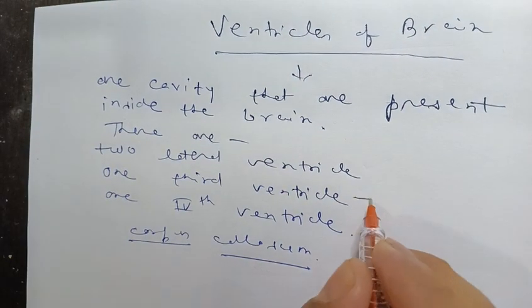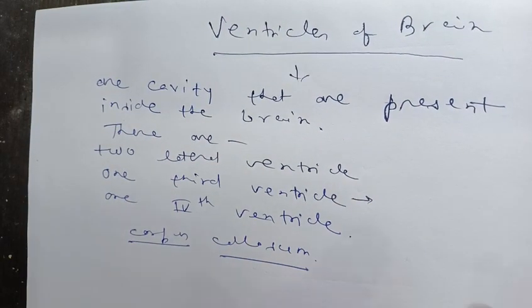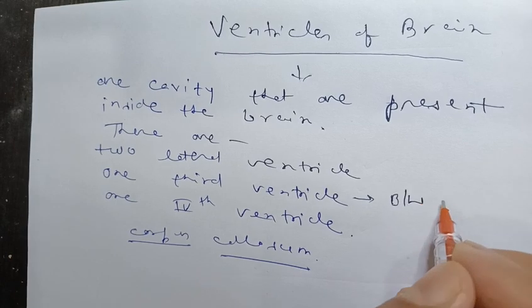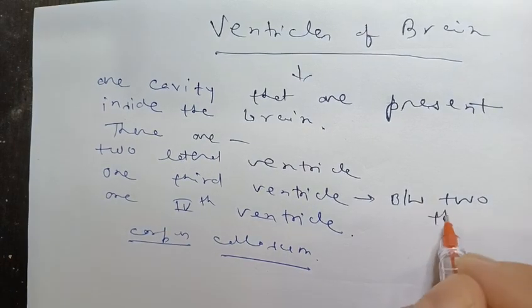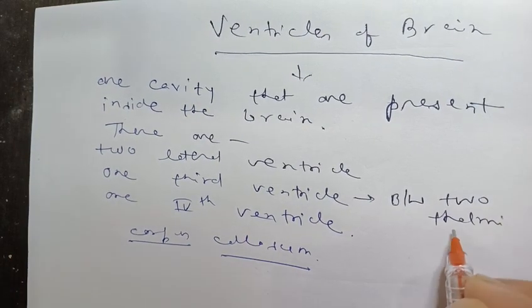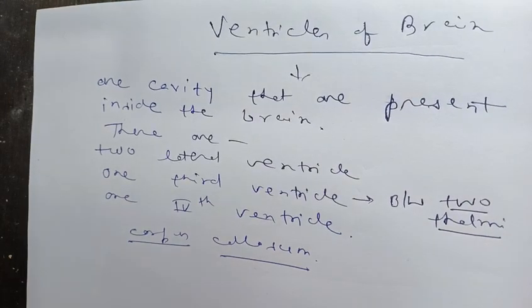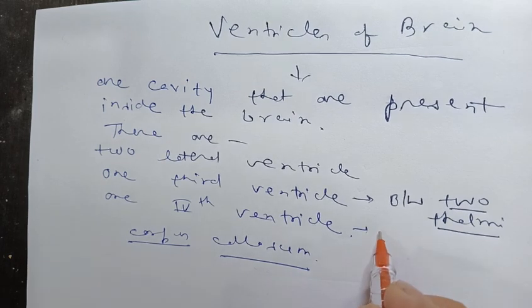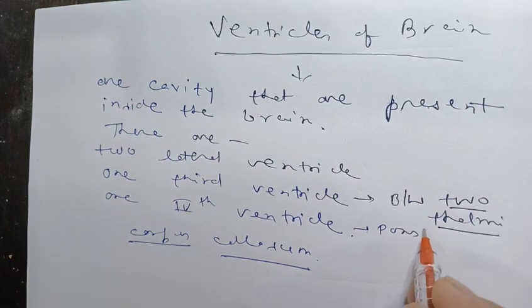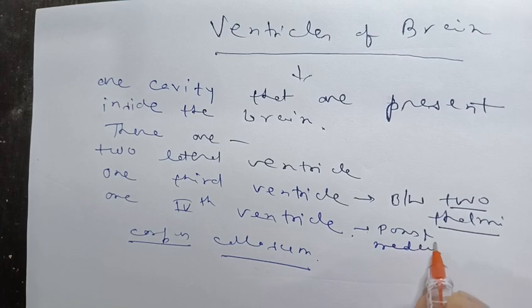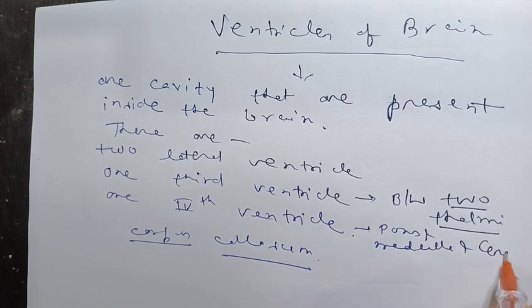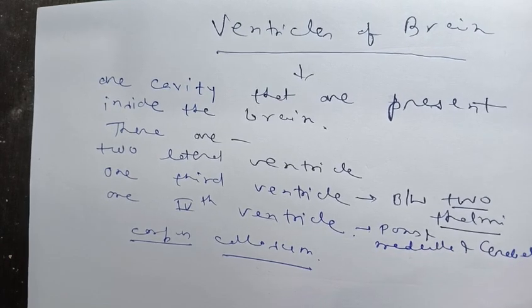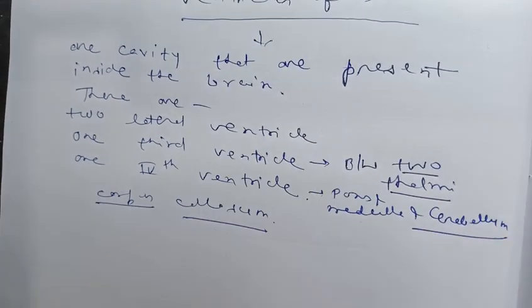Now this third ventricle is a slit-like opening between the two thalami, and the one fourth ventricle is present between the pons and medulla and the cerebellum. Not the cerebral hemisphere, that is the cerebellum.